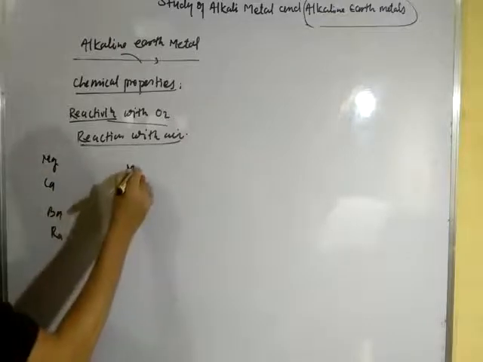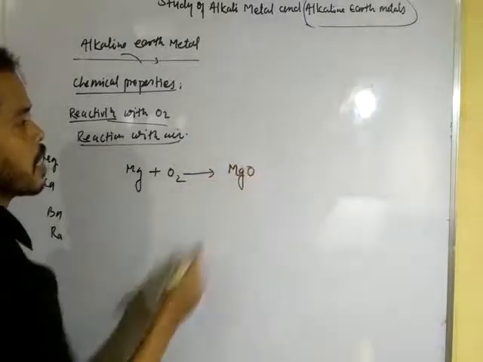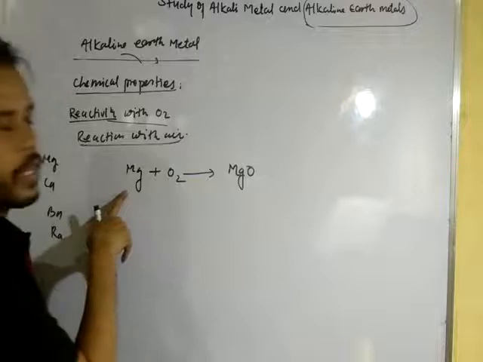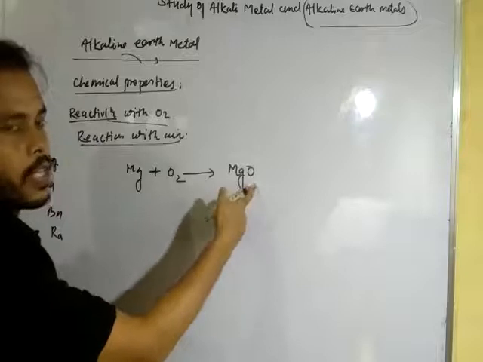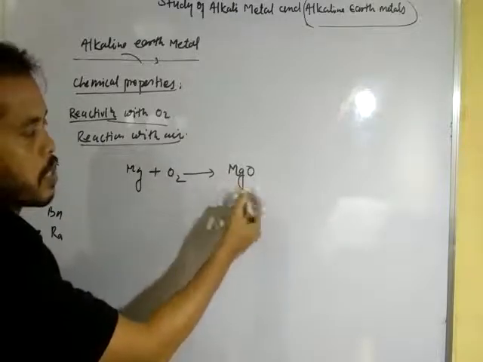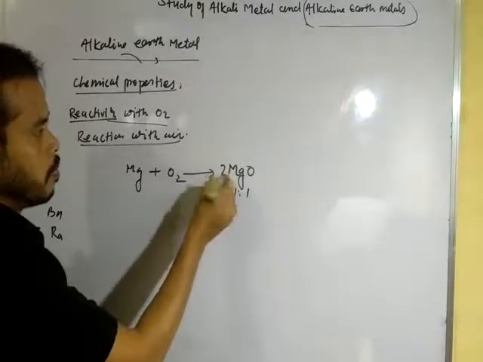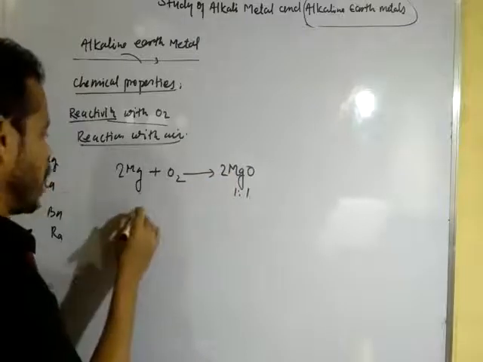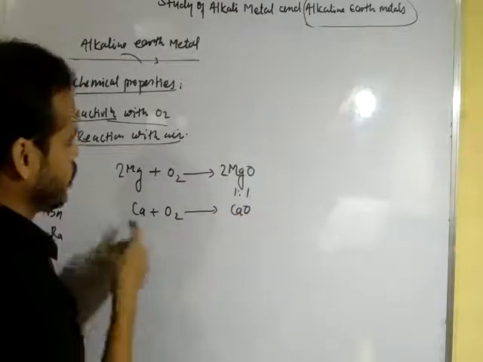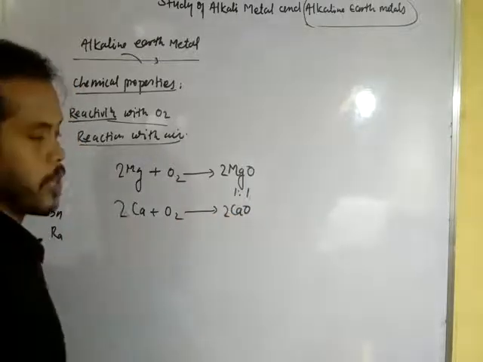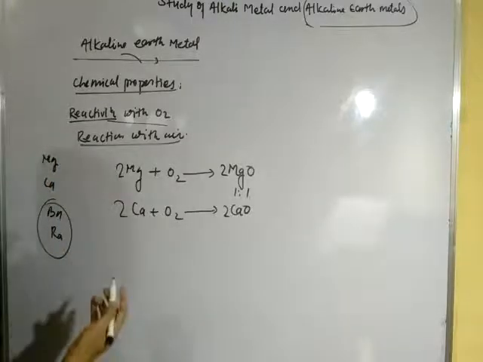So when magnesium is treated with oxygen, it forms magnesium oxide, because the valency of magnesium is 2 and oxygen is also 2, so the compound will be of MgO type. The ratio between metal and oxygen will be 1:1. To balance the oxygen atoms, you can multiply by 2. In case of calcium, calcium reacts with oxygen to form calcium oxide, and to balance this reaction, multiply it with 2. Okay. Now in case of barium, it forms peroxide.